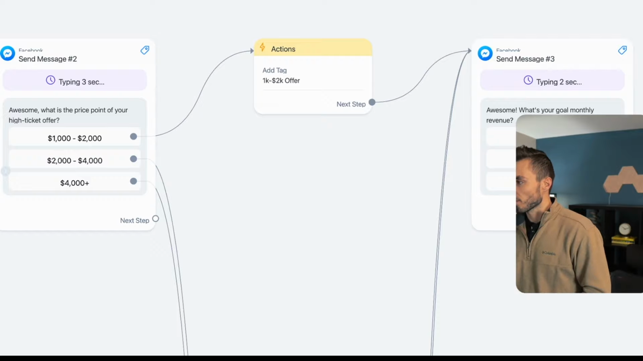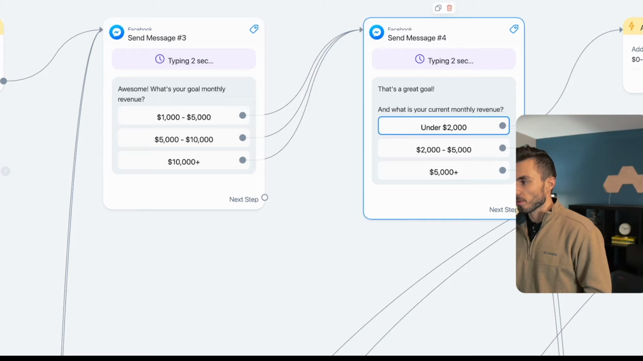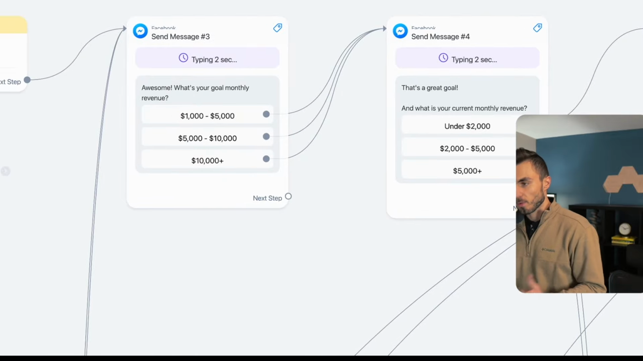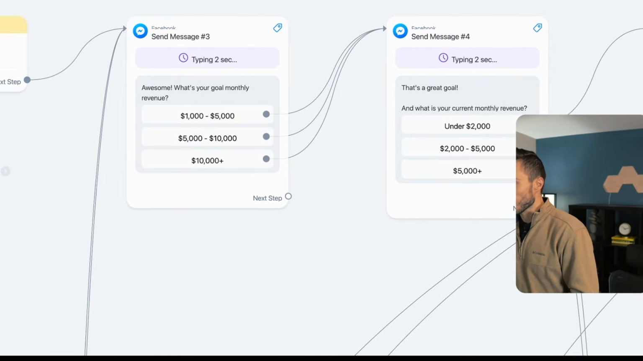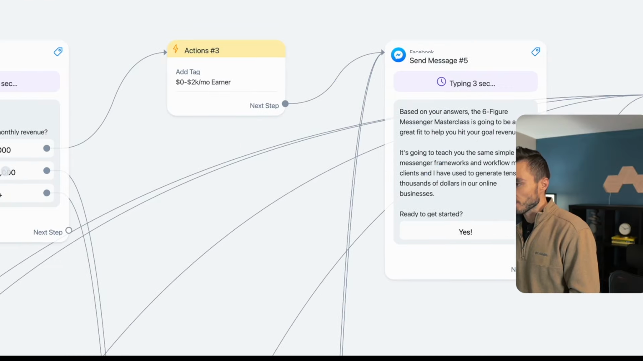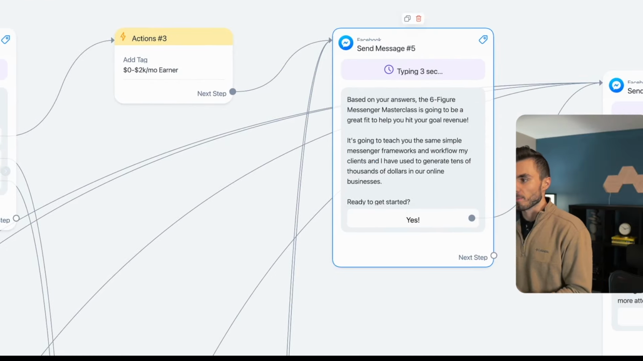Moving on from this third message. That's a great goal. What's your current monthly revenue now? Under 2,000, 2,000 to 5,000, or 5,000 plus. Now that I've had a snapshot and clarity on where they're at, what they're selling, what's their goal, and where they're at now, all of this is taking them to this final message here as we come back up, which is going to be, based on your answers, the 6-figure Messenger Masterclass is going to be a great fit to help you hit your revenue goal.